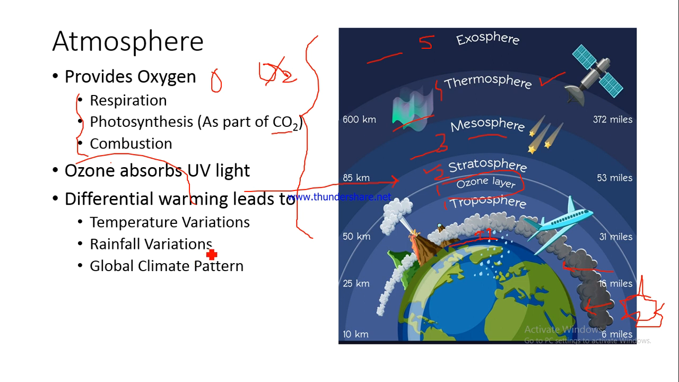In some parts of western India, somewhere around Rajasthan and Gujarat, you would find the rainfall is much less than 25 centimeter per year, while then there are places like Meghalaya in India which receive a very high rainfall. So there are temperature variations, there are rainfall variations, and because of this the whole global climate is sustained, right? So this is the importance of atmosphere.